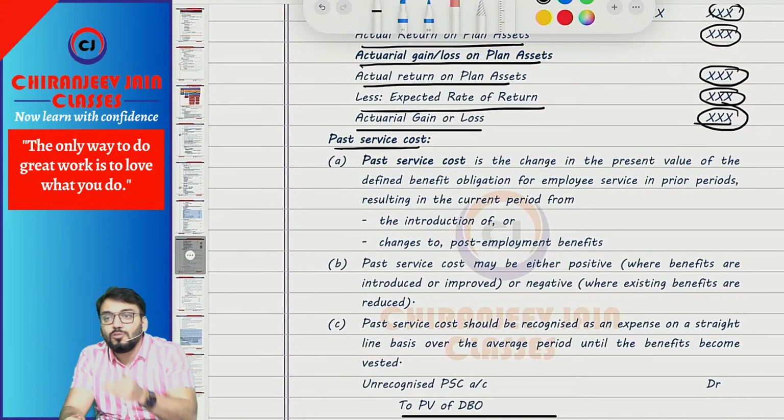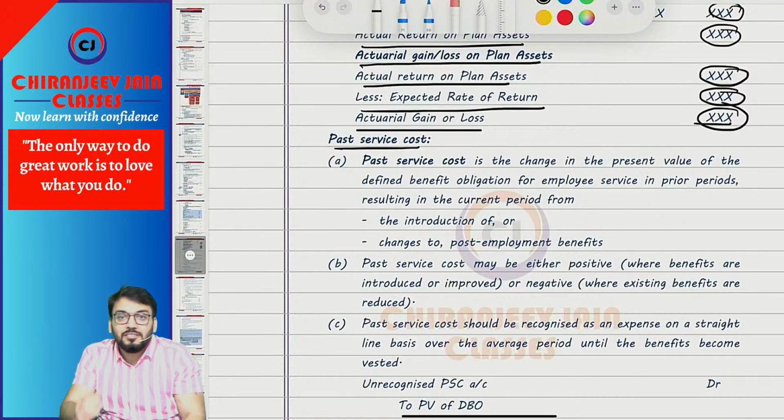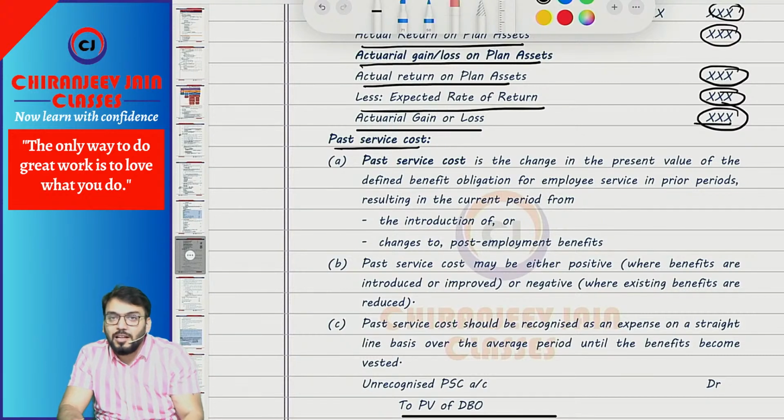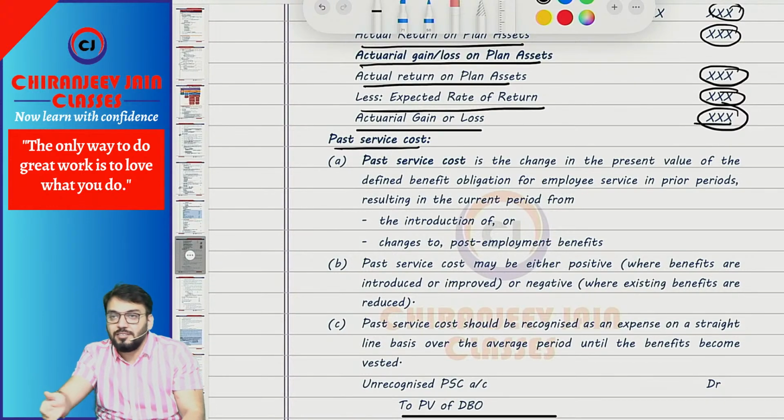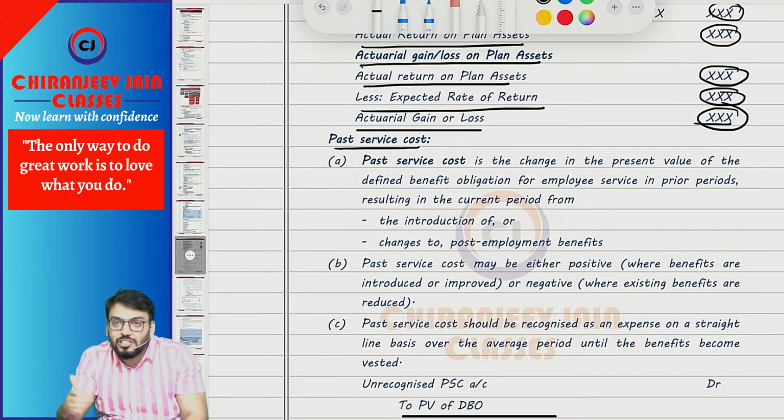But suppose out of 5 years, some employees have only rendered service for 2 years. So that becomes unvested, right? The plan is not vested because they need to complete 3 more years of service to get the benefit of that plan. Understood? So for an unvested plan, the past service cost will not be recognized immediately. It will be deferred and will be recognized during the remaining vesting period.